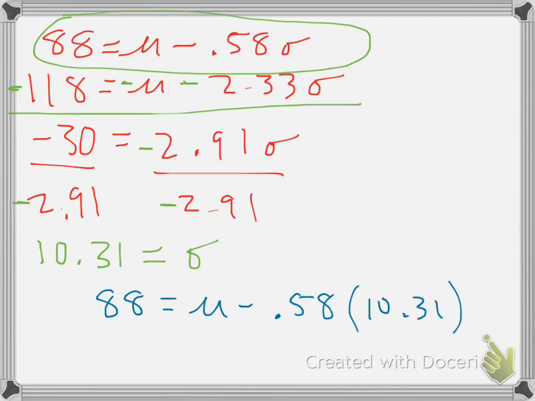Why don't you pause the video if you still want to calculate this. I'm going to pause, and I'm going to magically come back with an answer. I'm back, and I got my magic answer that the mean is 93.98. So there you have it.